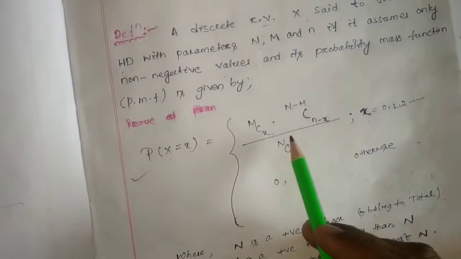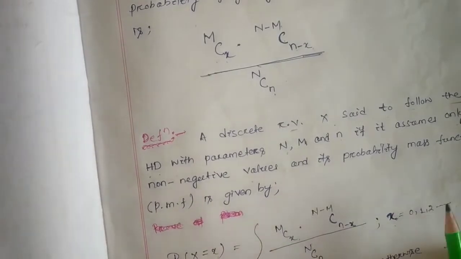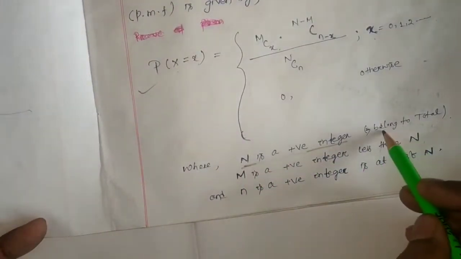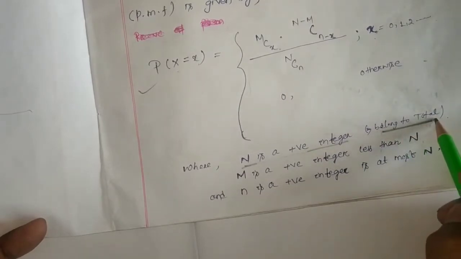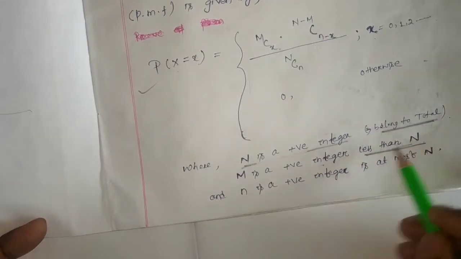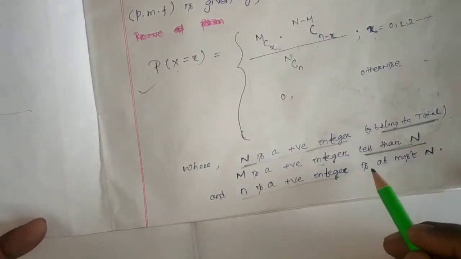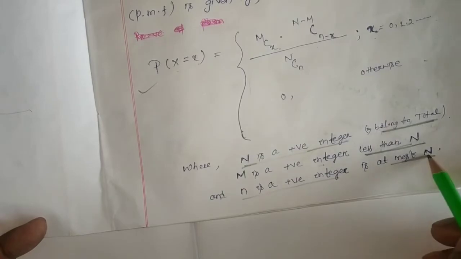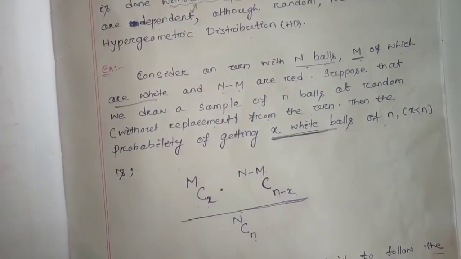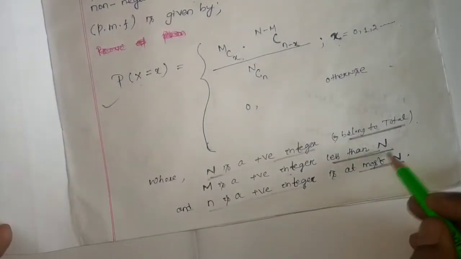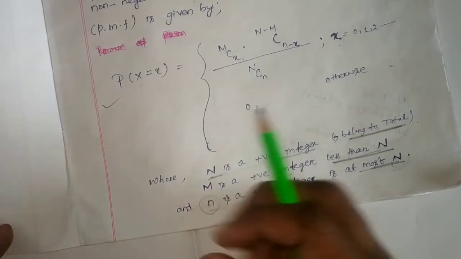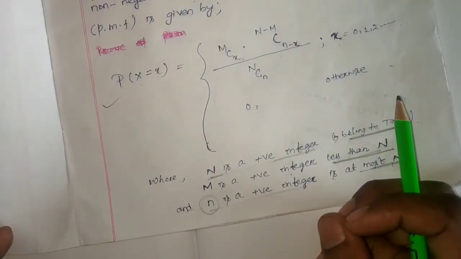How it will be the PMF we discussed with the example. Here capital N is a positive integer, the total number. M is a positive integer less than N. And n is a positive integer at most N. So n is how many we are drawing from the total.